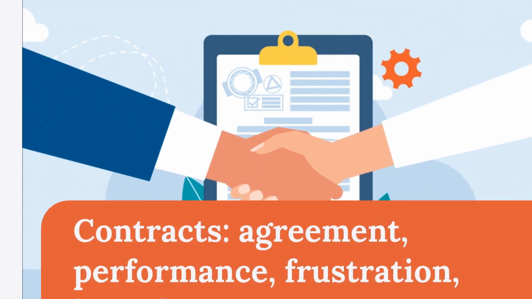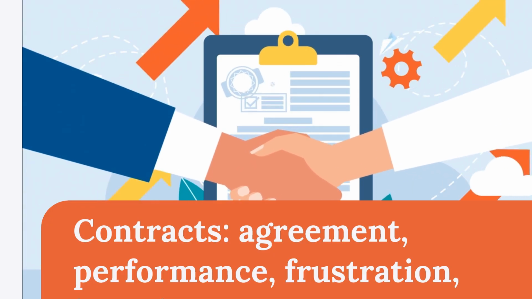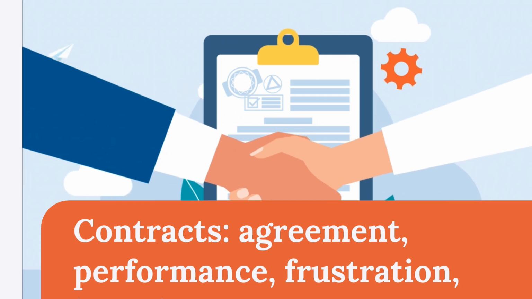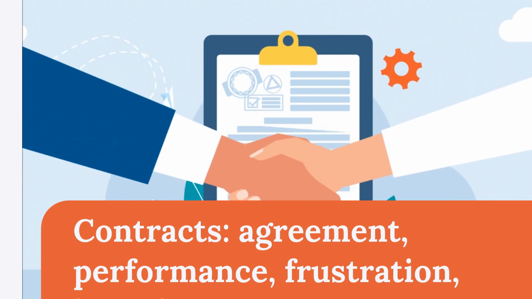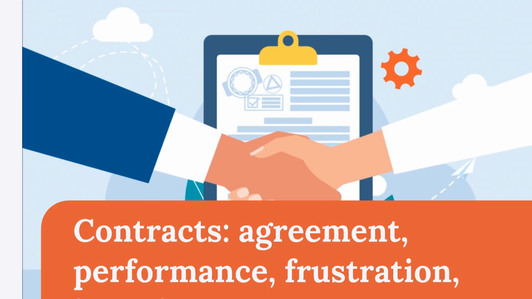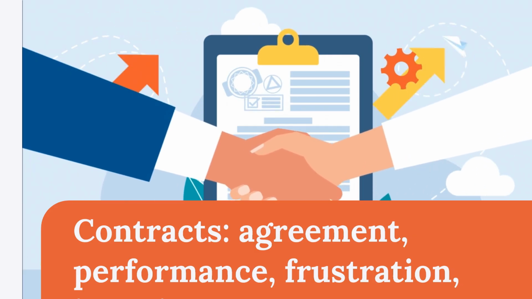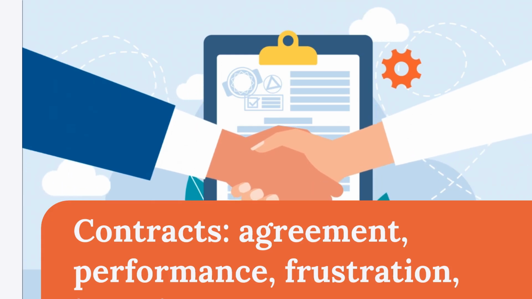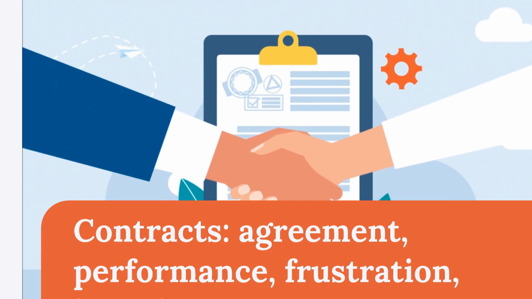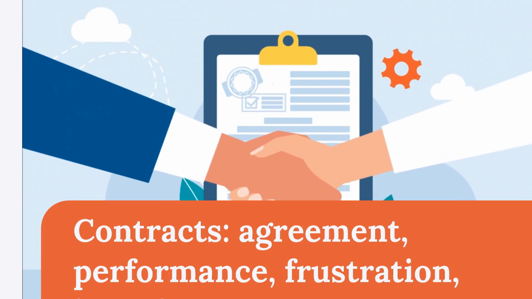Contracts can end by agreement, performance, frustration, or breach. Agreement occurs when parties mutually decide to end a contract. Performance means all obligations are fulfilled. Frustration happens when unforeseen events make performance impossible. Breach occurs when a condition is not met.